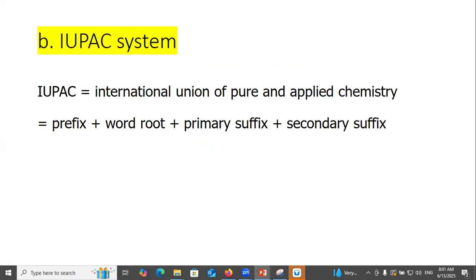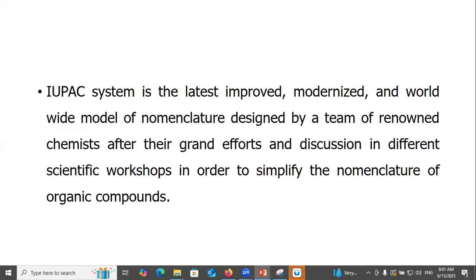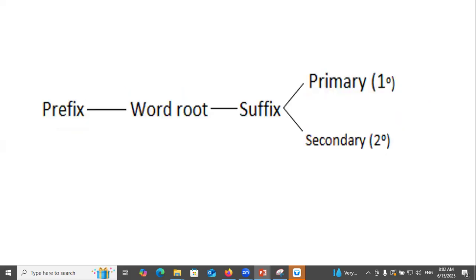The IUPAC system, International Union of Pure and Applied Chemistry: prefix plus word root plus primary suffix plus secondary suffix. Prefix is also sometimes found as primary and secondary. In the case of cyclo, the primary prefix is used. The IUPAC system is the latest, improved, modernized, and worldwide mode of nomenclature, designed by a team of renowned chemists after their grand efforts and discussion in different scientific workshops in order to simplify the nomenclature of organic compounds.